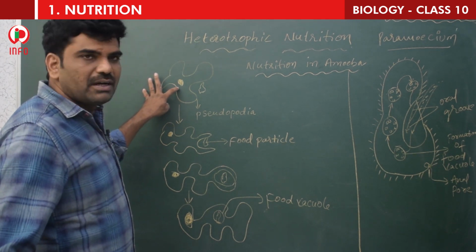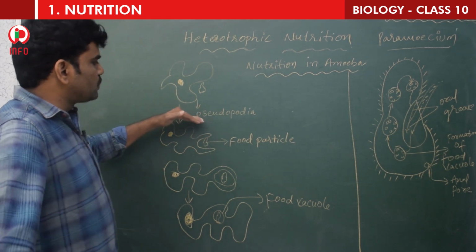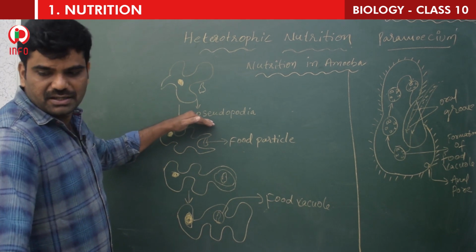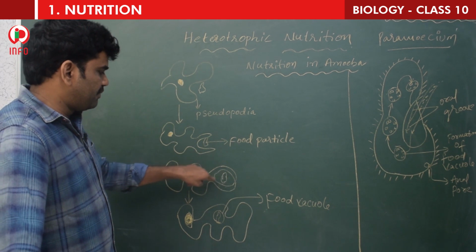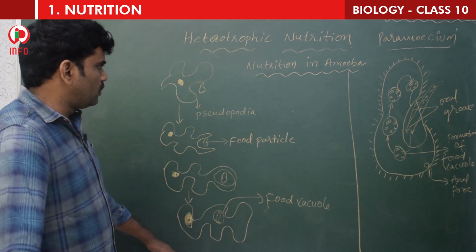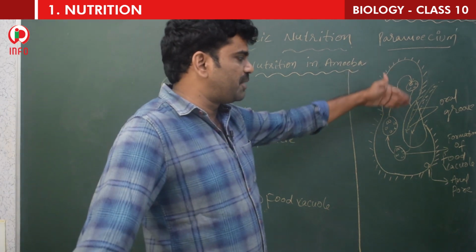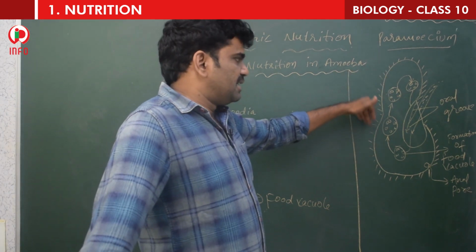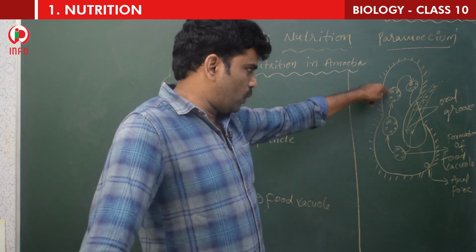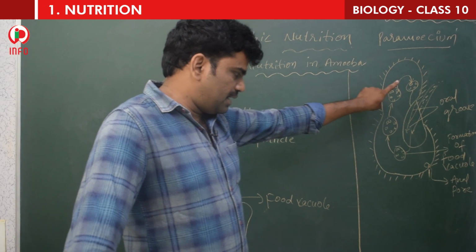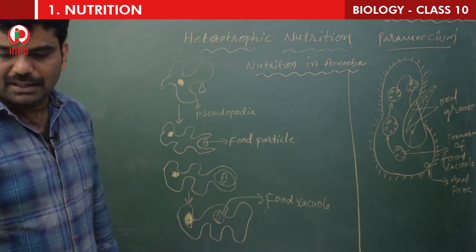It contains a nucleus, and this is the nucleus. You can observe various parts like pseudopodia. Pseudo means false, false feet. The food particle is allowed inside and a food vacuole is forming here. This is how the nutrition in amoeba happens in the diagram. And paramecium, which is in the shape of a slipper, has an oral groove, formation of food vacuole, and anal pore, and how it takes the food you can observe in the diagram.